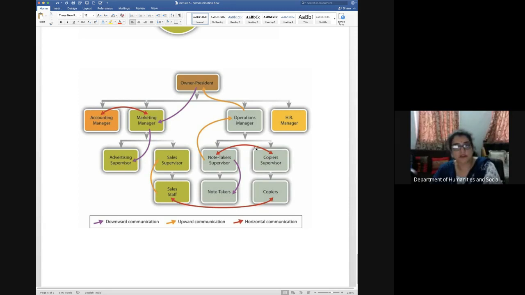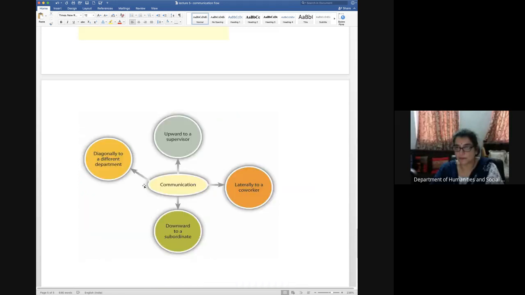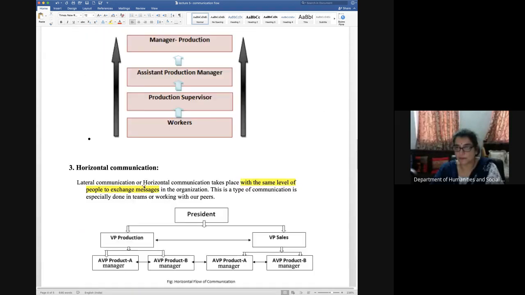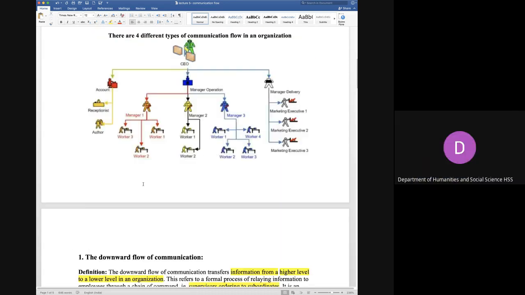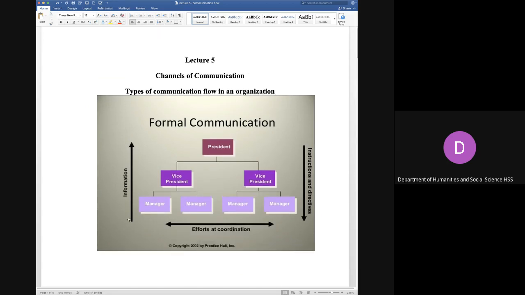It is not shown here, but you can always add some arrows, for example where staff is talking to the operational manager. That is how diagonal communication can be shown. So I hope it is clear that there are 4 communications we have discussed, and the first one was downward communication, where instructions, directives, and orders are followed from top to bottom. So it is more of hierarchy, more of command, given from top to bottom.